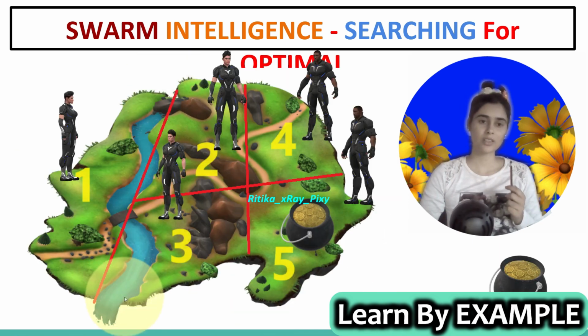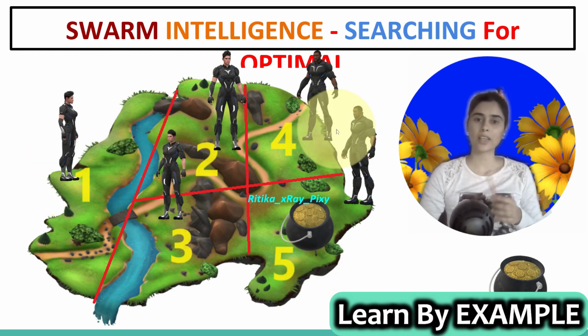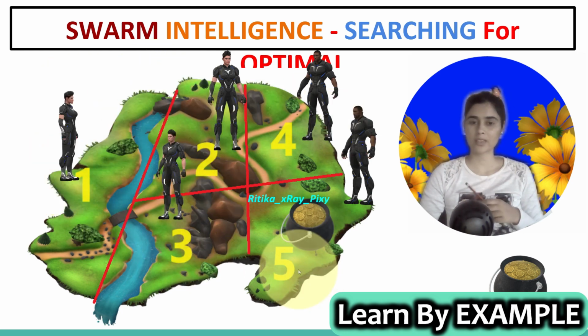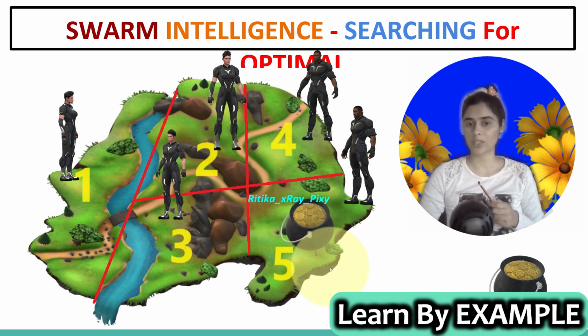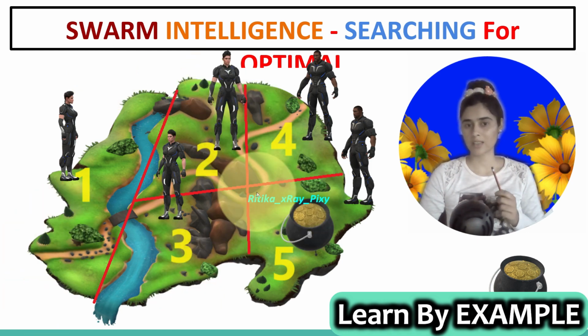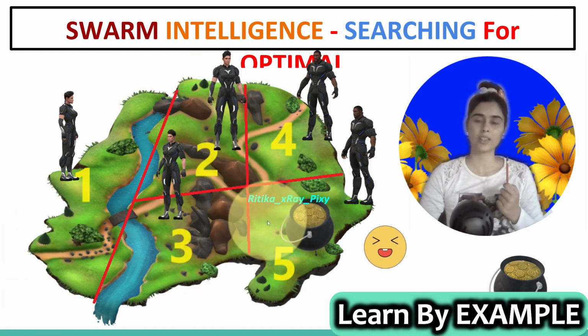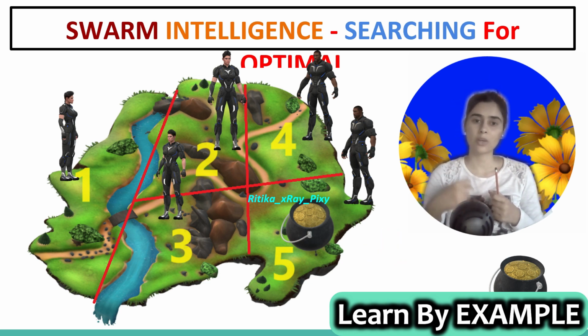So first the group will divide the land into different sections. Now here you can see this land is divided into 5 sections and each friend is responsible for searching in that particular section. So when we divide the land into different sections, we can search efficiently. Now you can see when the land is divided into different pieces, search is more efficient. Now we have a time constraint, that is before sunset. So maybe there is a possibility that before sunset they can easily find the treasure.